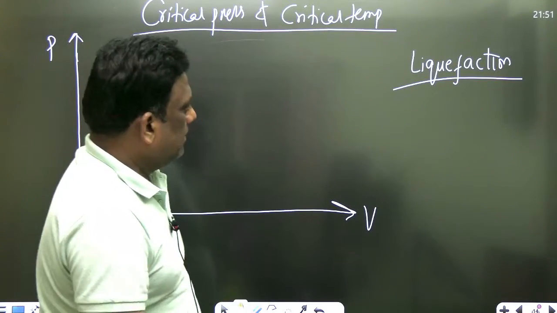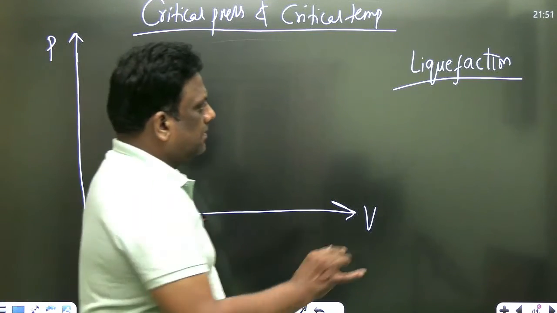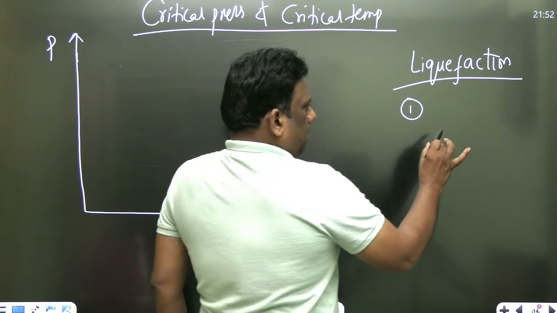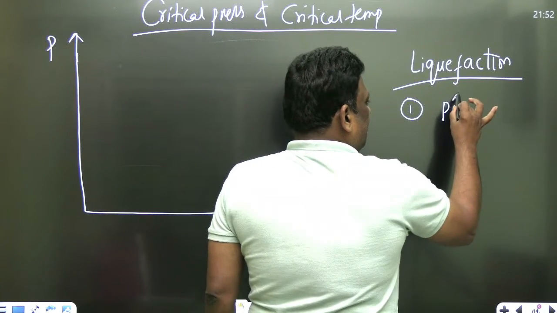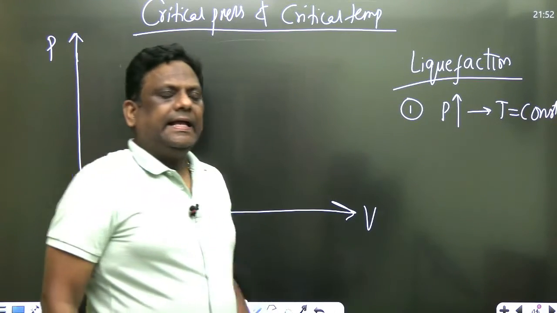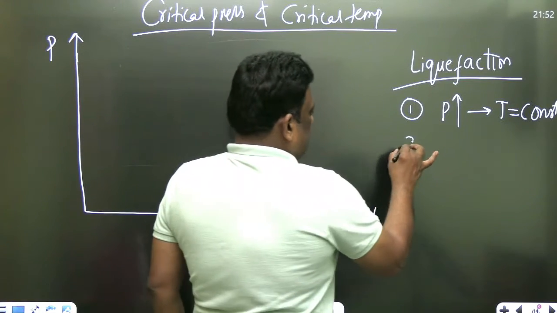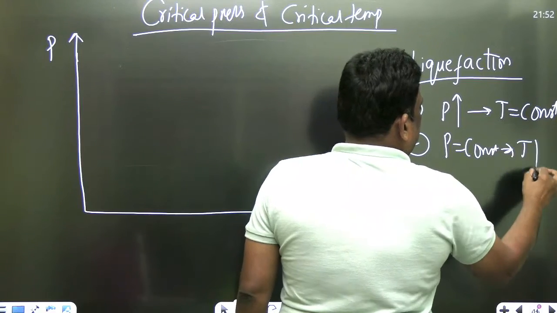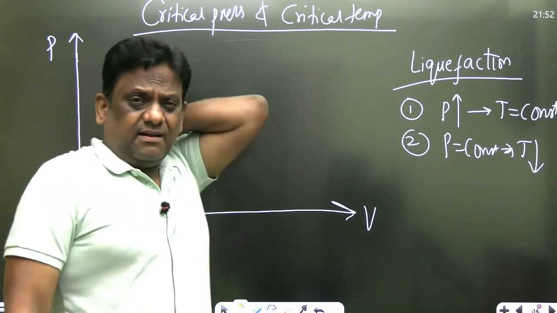Look at carefully. There are two ways to liquefy a gas. First one is increase the pressure, keep the temperature constant. This is the first method. The second one is keep the pressure constant and decrease the temperature. दो तरीके हैं सर. So how can I liquefy the gas?